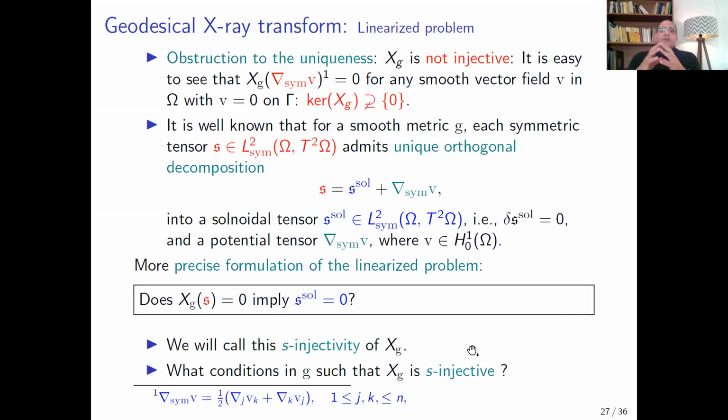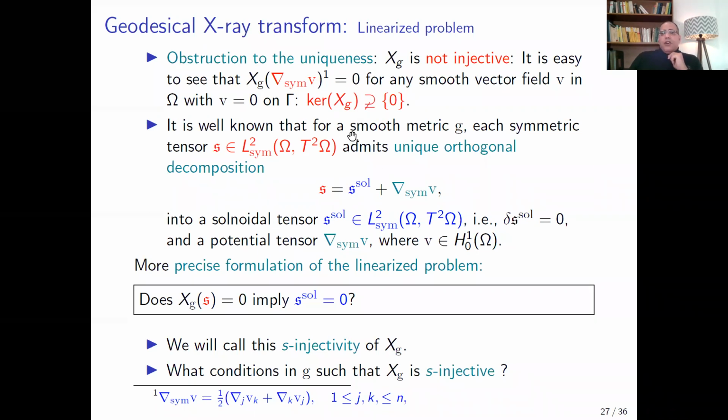Immediately we can see that the X-ray transform of a symmetric two-tensor is not injective. It is easy to see that the X-ray transform of the symmetric gradient of any vector field V, which equals 0 on the boundary, equals 0. Here the symmetric gradient of V is given by this expression.